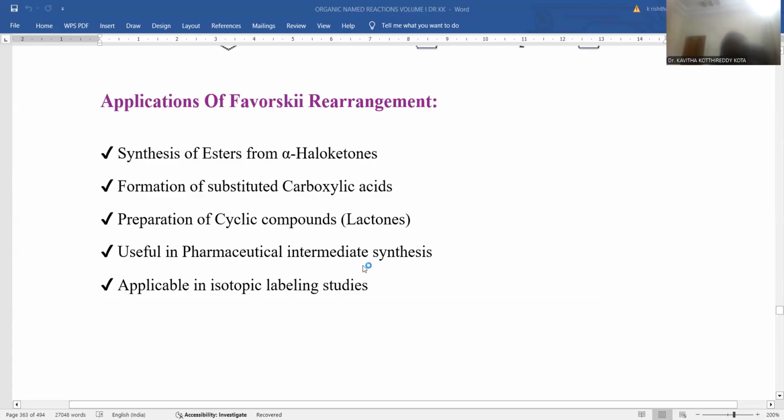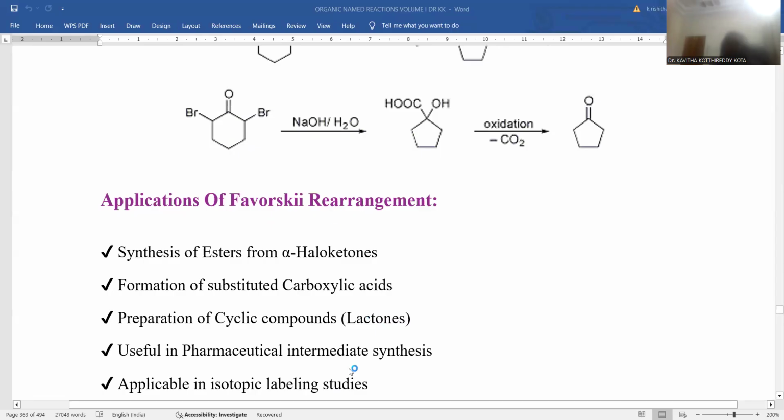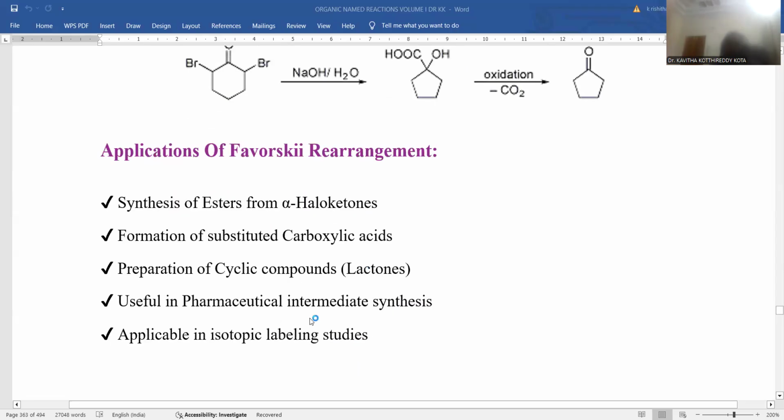Pharmaceutical intermediates are generated. Whatever compounds we synthesized by Favorskii have high potential as curatives in the pharmaceutical industry and medical field as well. That's the reason why the pharmaceutical industry also relies upon this Favorskii reaction for manufacturing the intermediates which are essential in disease curation.